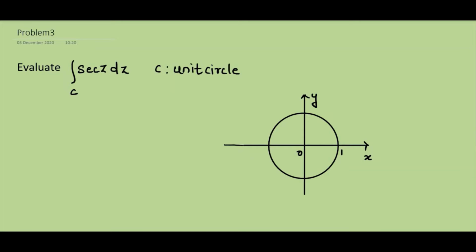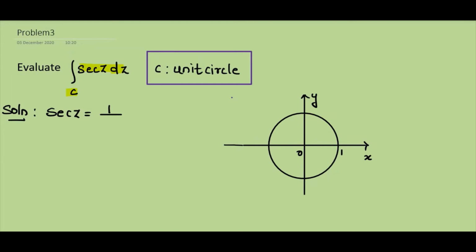Evaluate the integral of secant z dz over the unit circle. So we have a unit circle here. Let us locate the singular points. But you may wonder that since we don't have a denominator, how can we solve for the singular points? We know that secant z can be written as 1 by cos z, and the singular points are obtained by equating the denominator to 0.